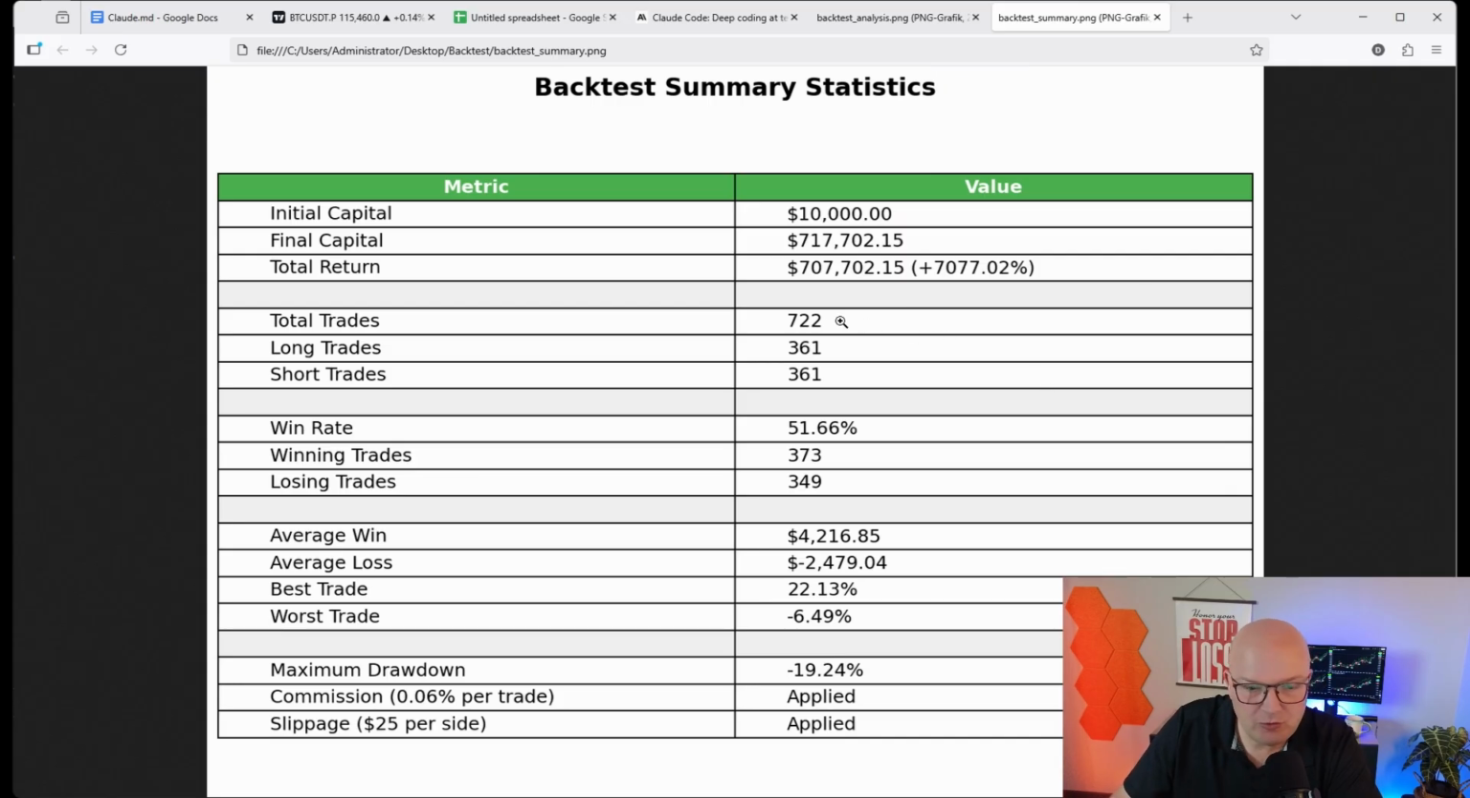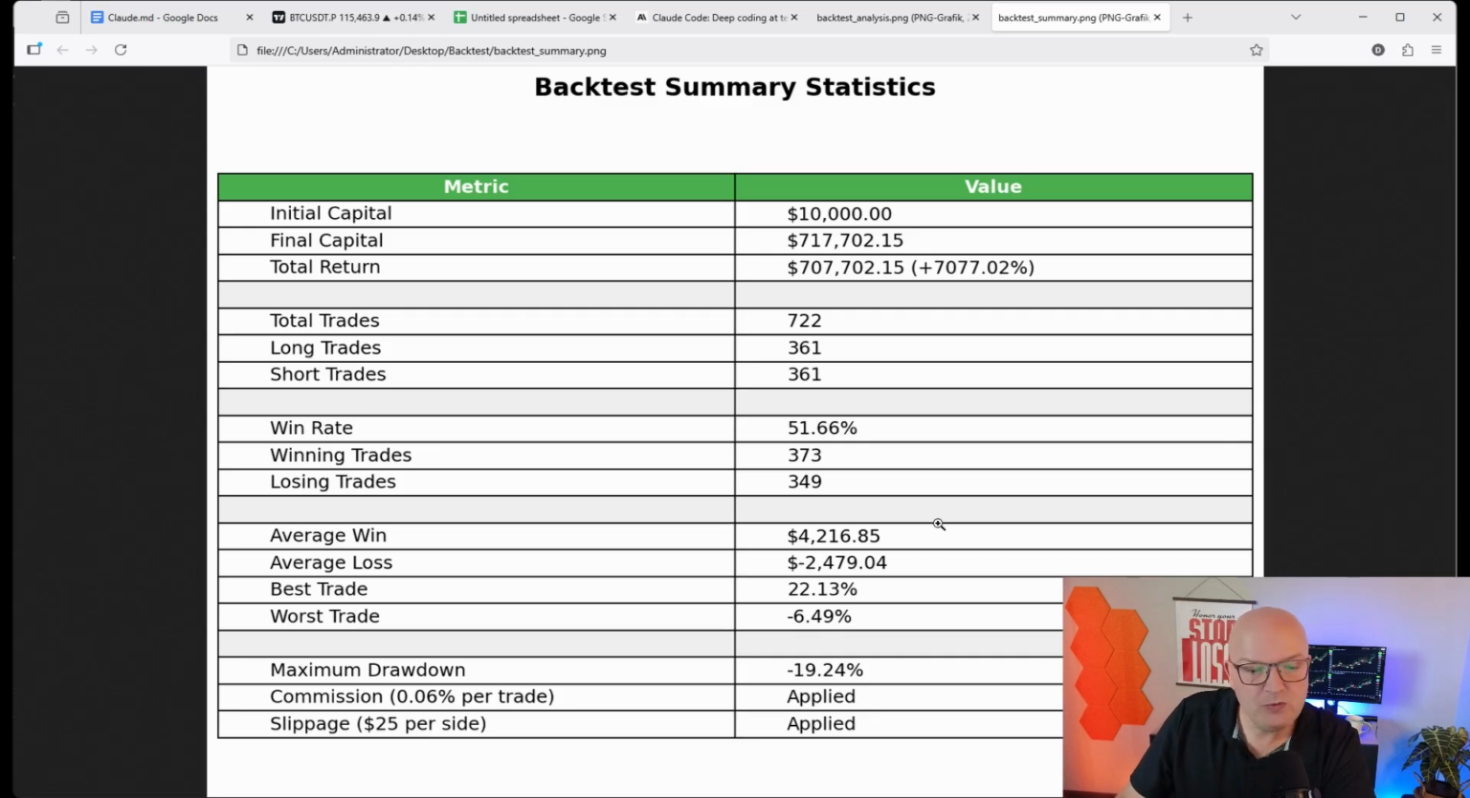Now, what is interesting, total number of trades, 722, equal long and short trades, obviously. Win rate, 51.66%. So it's just slightly over 50%, a coin flip, which is normal, by the way, especially for scalping strategies, also for longer term strategies. Normally, your win rate is always going to be somewhere around plus minus 50%. So we had 373 winning trades, 349 losing trades.